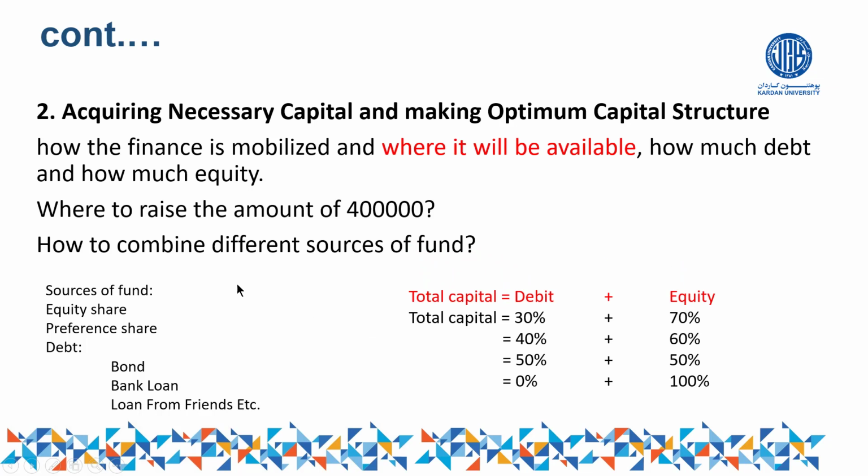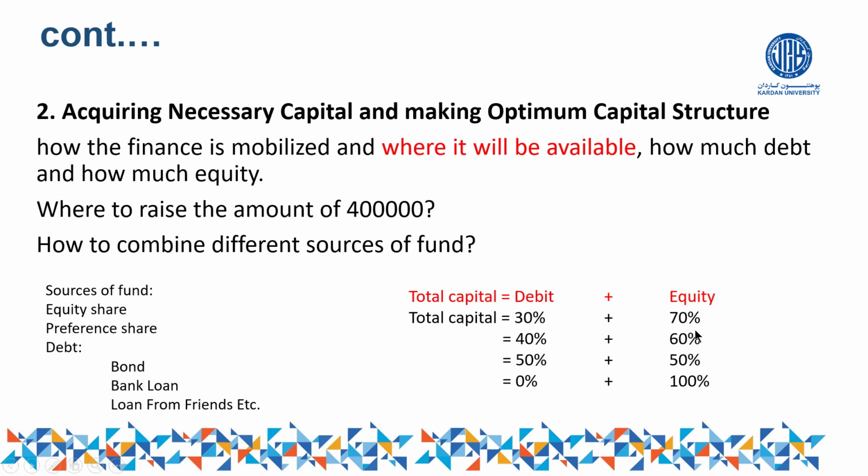Now, the next point is, of course, how to combine these different sources of fund. The combination can be in this way. We assume that one source of fund is debt and the other is equity. The total capital can be made in this way. Suppose 30% from this one and 70% from this one. It's a combination, and this is called capital structure. Capital structure simply means how many percent of this one and how many percent of this one. And optimum means proper combination.